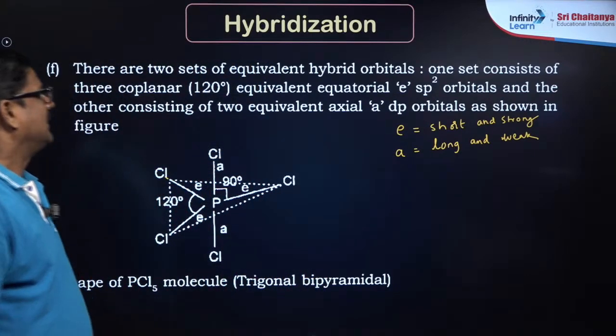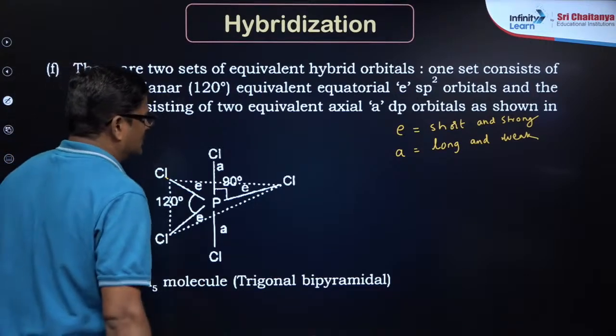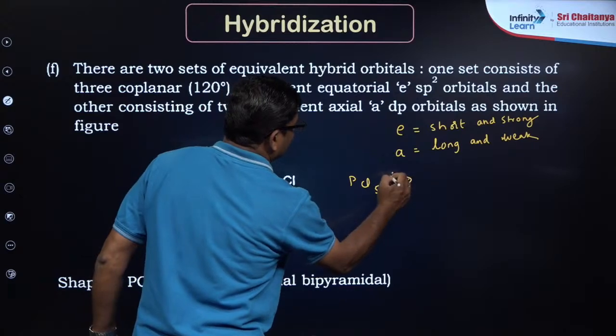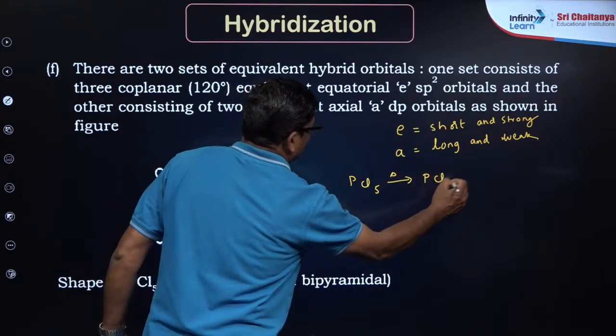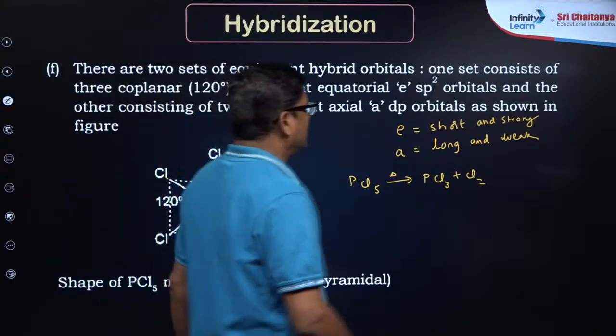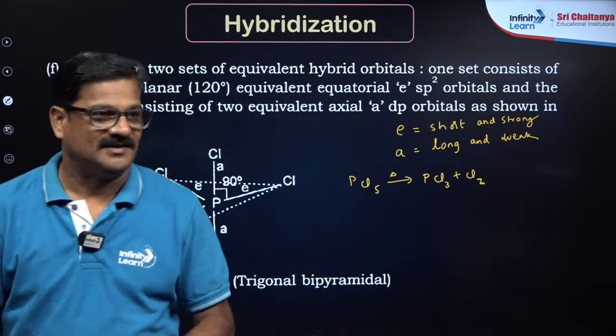Yes, equatorial bonds and axial bonds. That's the reason why when you heat PCl5, it is going to give you PCl3 and Cl2. That is the example we can say of equatorial bonds and axial bonds. Yes, very good.